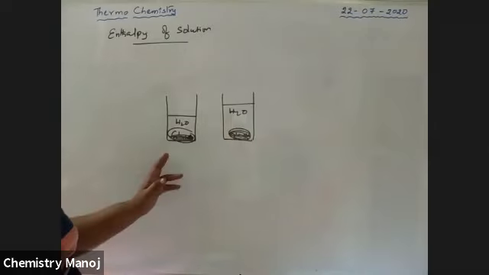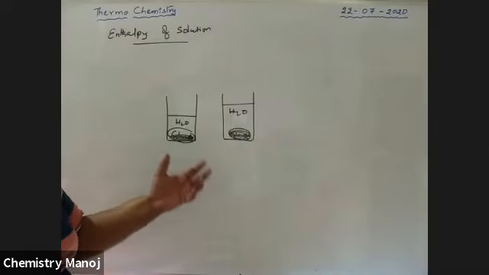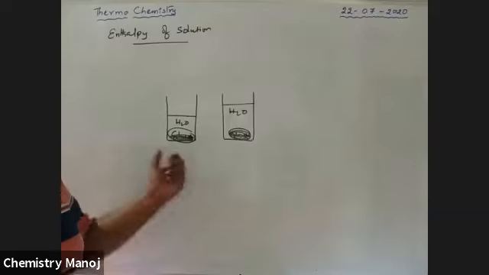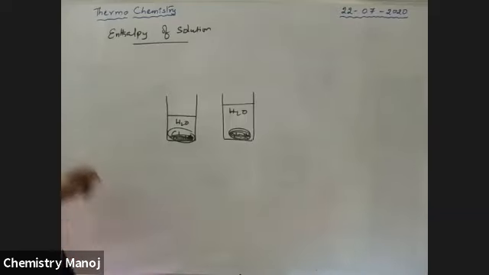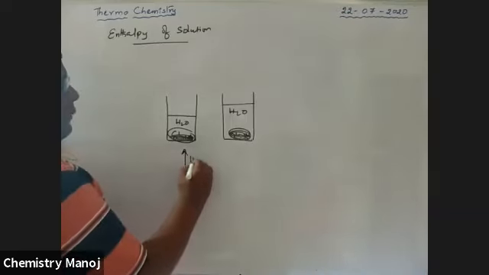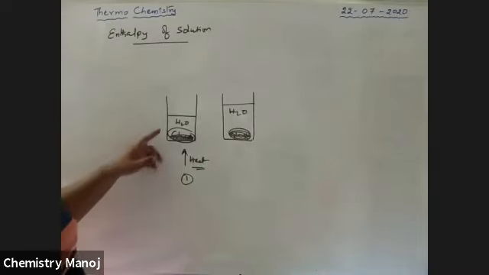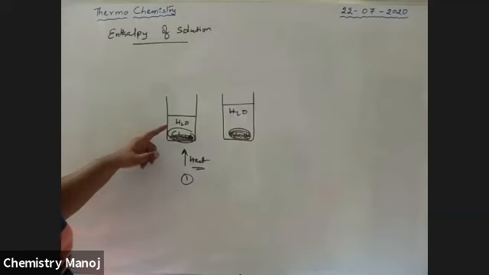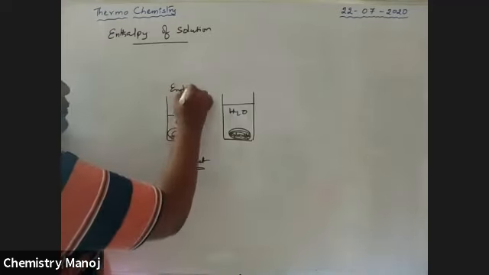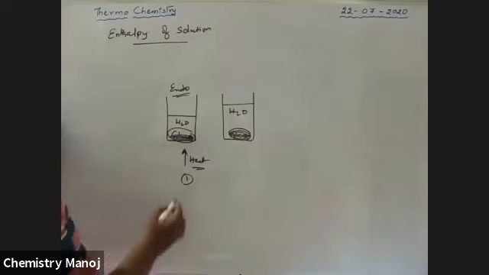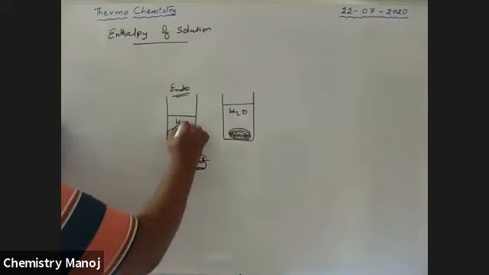Now I want to try to dissolve the undissolved chemicals in both the cases. For that purpose, I am going to heat this first glass. Because the process requires heat energy, because this is an endothermic process, when heat is supplied, automatically it is going to dissolve.